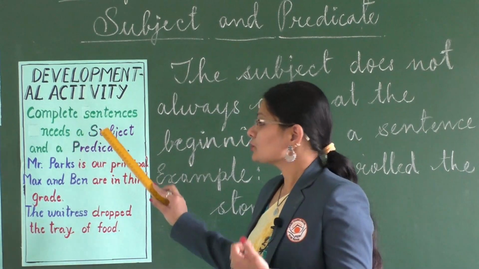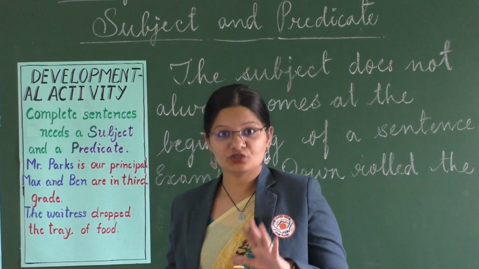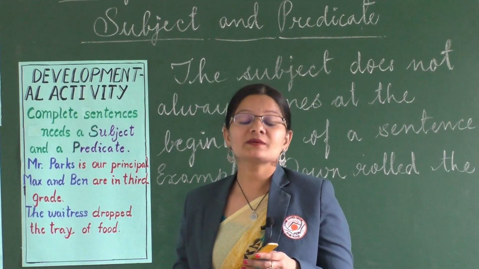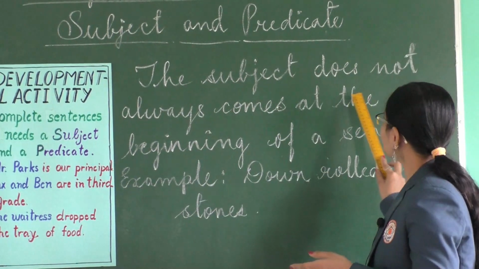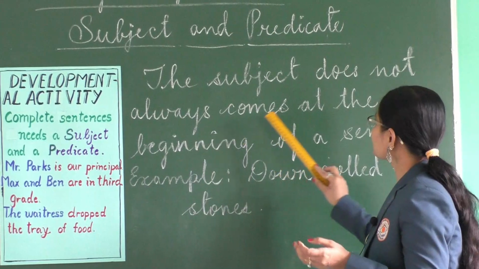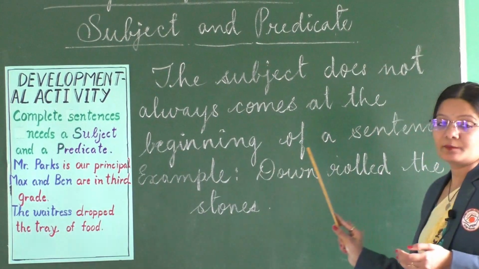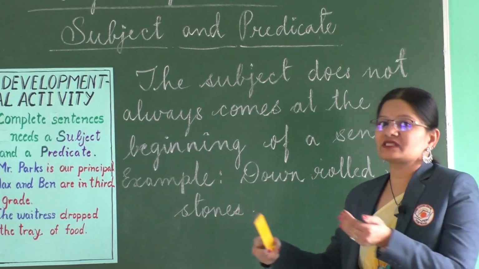So, the subject can always vary, and it is usually at the start of the sentence, but there are exceptions. The exception is that it does not always come at the beginning of a sentence. So, what do we understand? It could also be at the end of the sentence.